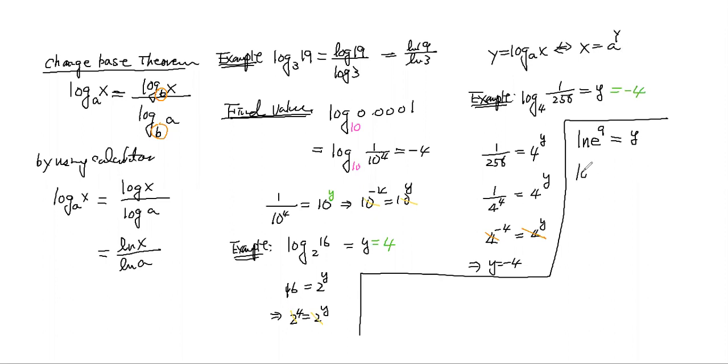Natural log really is a log with a very special base e, so log base e of e to the 9th equal to y. So you say e to the 9 is equal to e to the y.